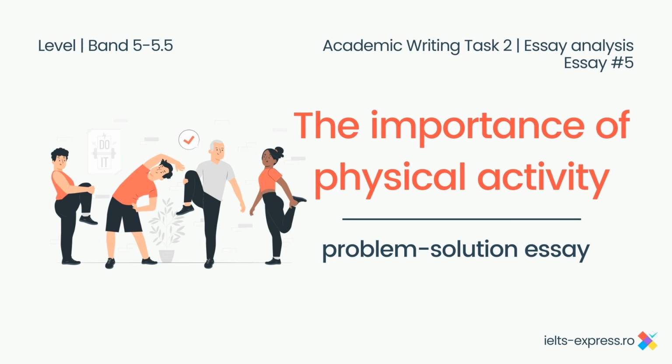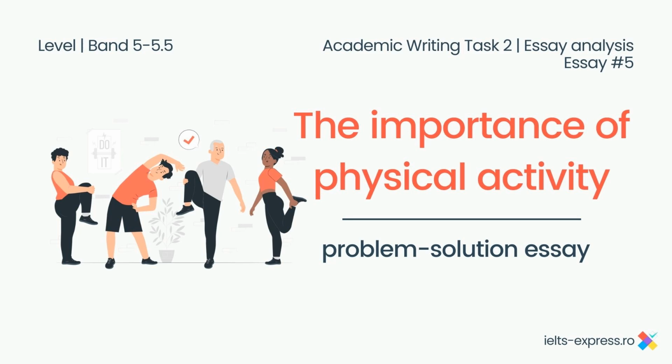In today's lesson, we are going to look at an IELTS past paper question, which aims at band 5 and band 5.5. We're going to understand the task. We're going to have a look at the essay structure, and then we're going to chop it down and have a look at each individual paragraph. Introduction, body paragraphs, and then conclusion.